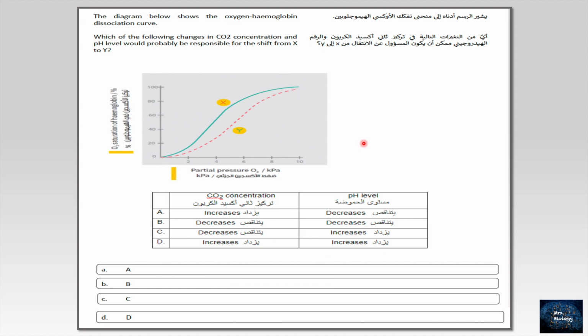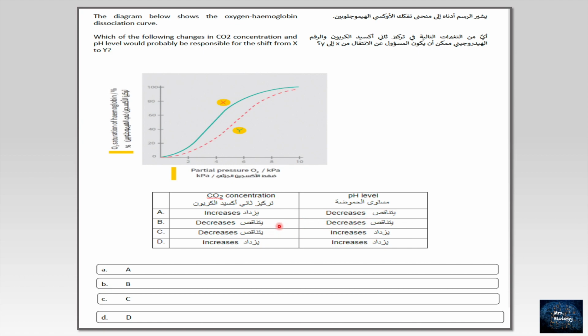So here we will look at what? When the carbon dioxide level increases, what will happen with the pH? It will decrease. Let's move. A, an increase in carbon dioxide will decrease the pH level, and this is right 100%. But let's see other options. What will happen with the dissociation? Decrease, sure not. B and C talk about the decreasing of carbon dioxide, that means these are wrong.